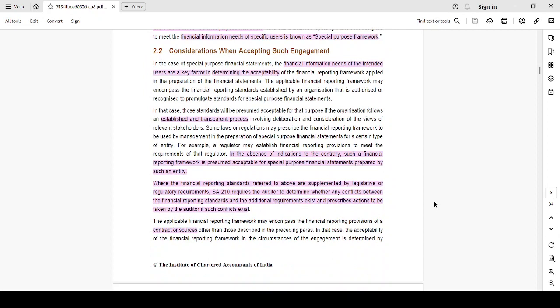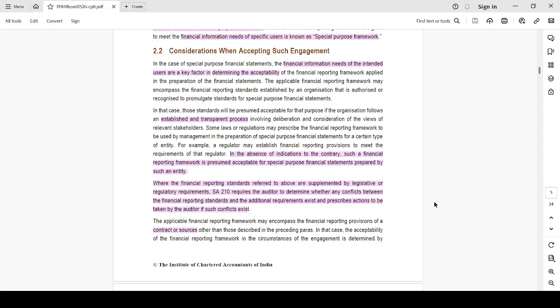Then considerations when accepting such engagement. What are the things you have to keep in mind when accepting a special purpose framework audit engagement? First thing, to decide whether the financial reporting framework is acceptable or not, you have to understand the intention of the specified user. The creditors could need, for example, cash flows as the key concern, right? So the cash receipts and cash disbursements would be the key factor in determining the acceptability of the financial reporting framework. There should be a transparent process, an established process.